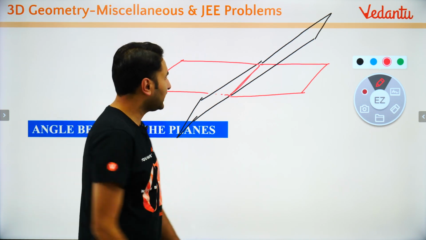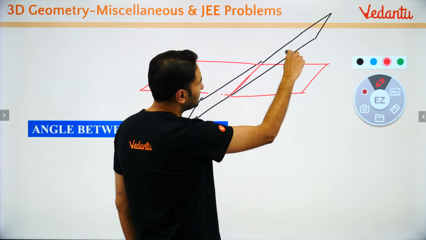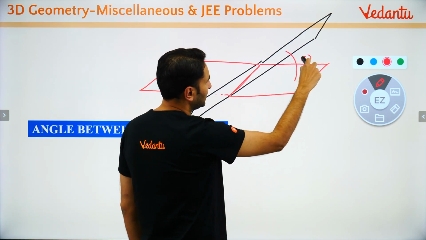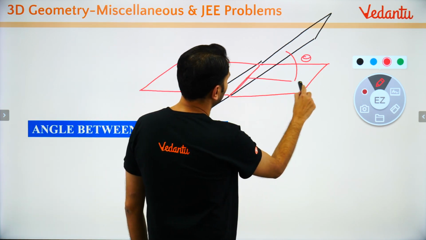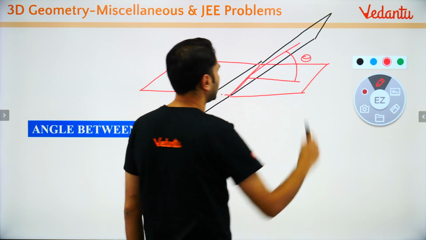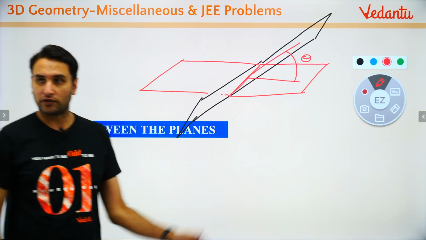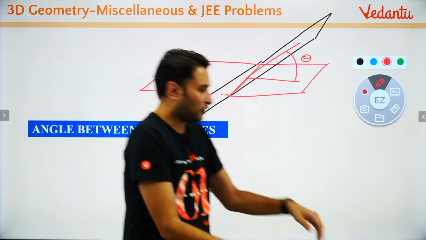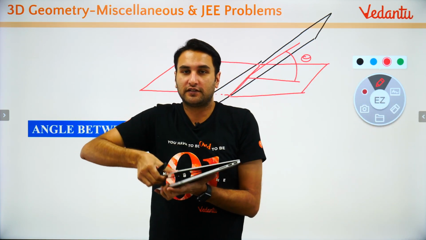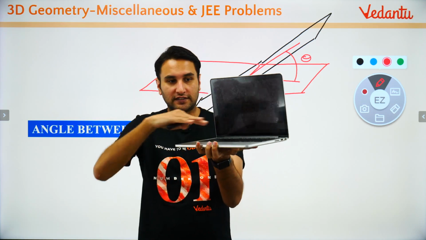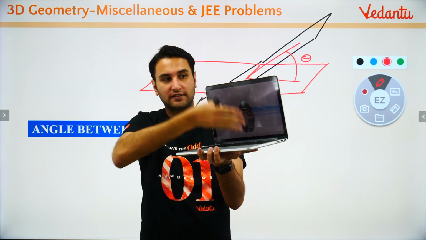Now the question is the angle between these two planes. What is the angle between these two planes? Say the angle between the first plane and the second plane is theta. Can you visualize this? Say for example, this is a laptop. So a laptop is actually two planes, right? Look at this. This is one plane, this is another plane.